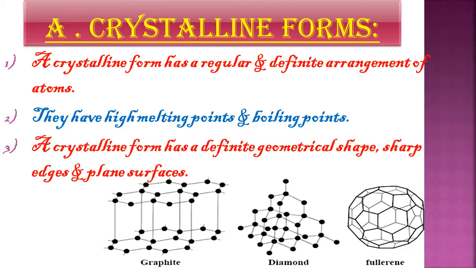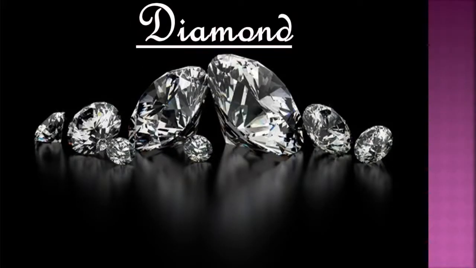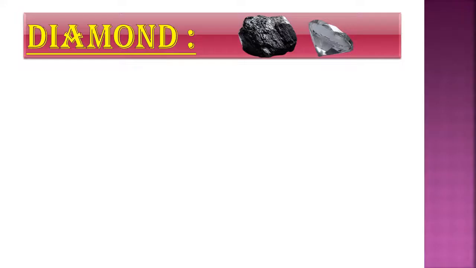And carbon has three crystalline allotropes. First is graphite, second is diamond, and third is fullerene. So these are the three crystalline forms of carbon, out of which today we shall study the diamond in this video. Now, a very beautiful looking diamond. Let us study about it.